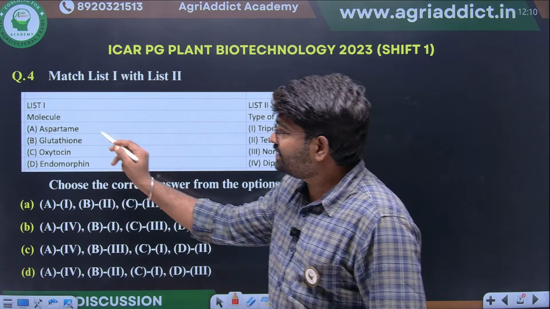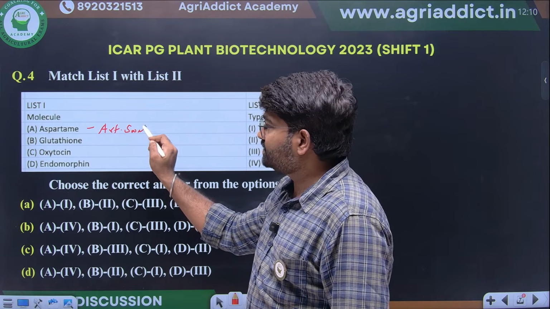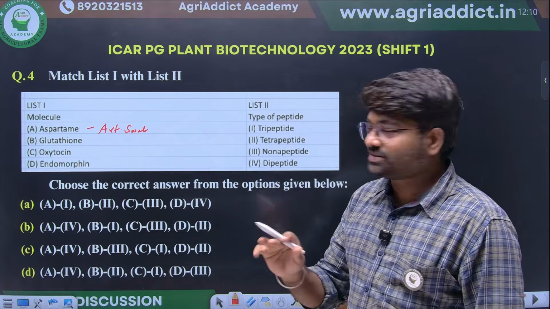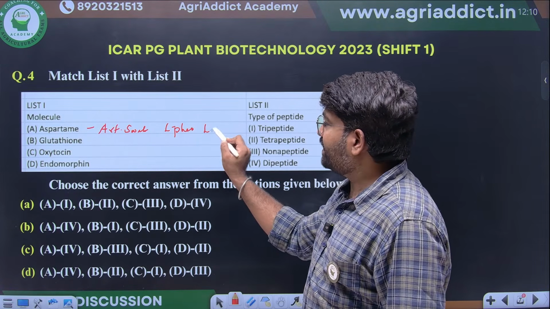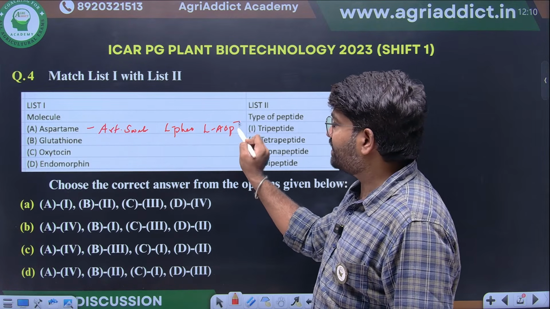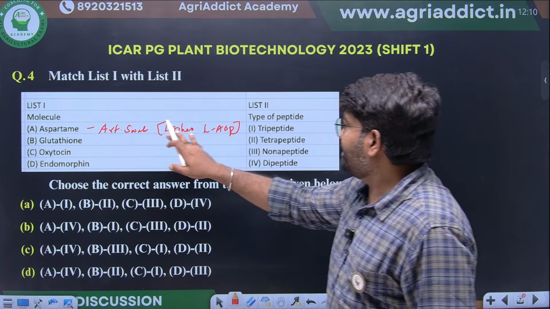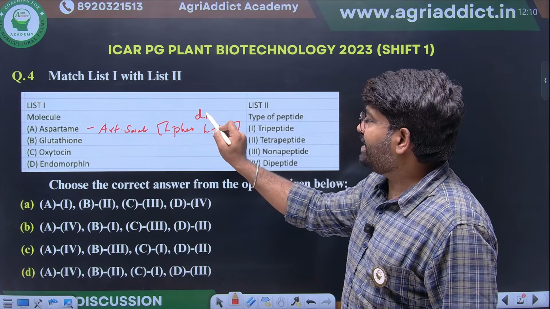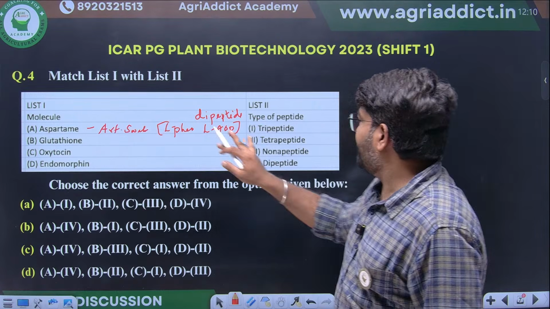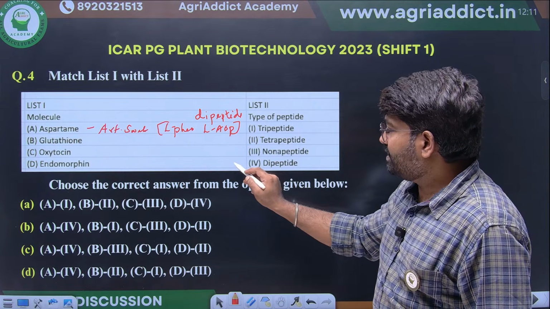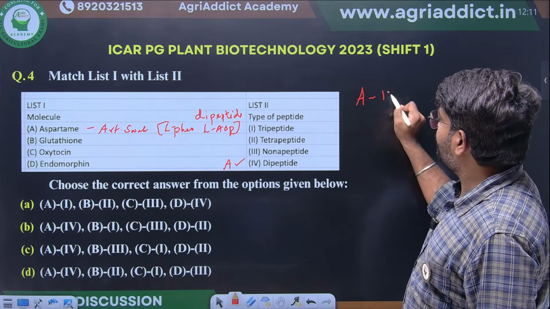Aspartame is an artificial sweetener made up exclusively of L-phenylalanine and L-aspartate. This we have already seen in our class. So, phenylalanine and aspartate make a dipeptide. So A will come at option 4.